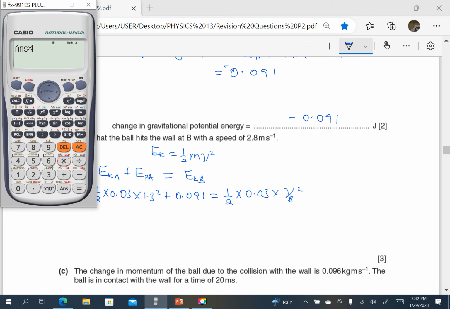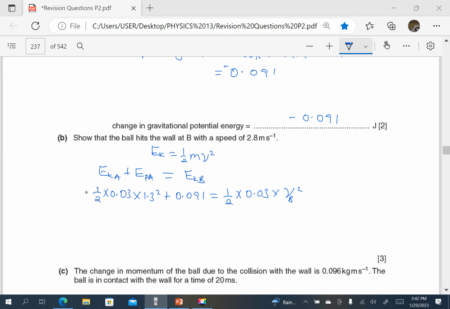Then I multiply this by 2, divide by 0.03, then find the square root of the answer. That is 2.79. So V is equal to 2.79 or approximately 2.8 meters per second.